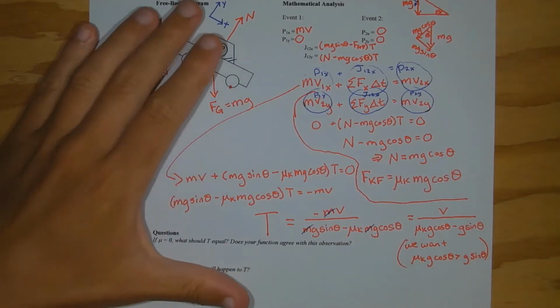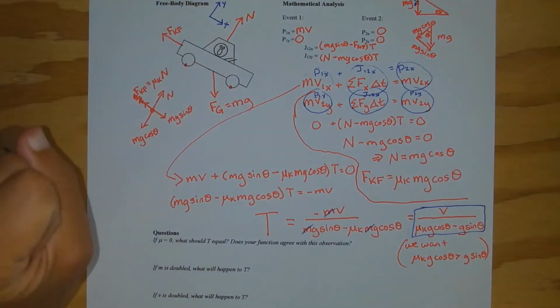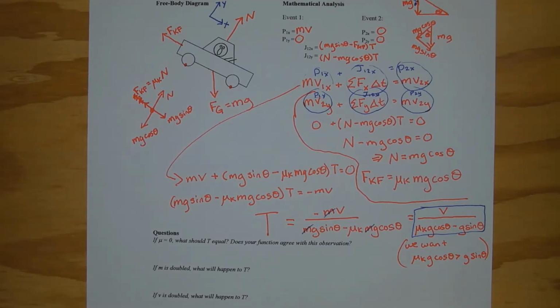Okay, so we got our answer here. Now we're going to check to make sure our answer makes sense when we look at the questions. So, if the coefficient of friction is equal to 0, that means there's no friction. If there's no friction, then is the car going to stop? Probably not.